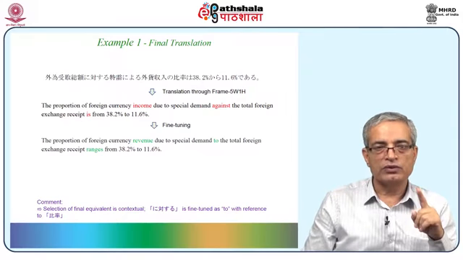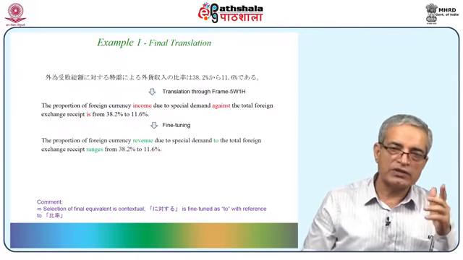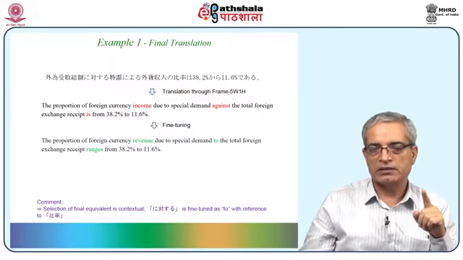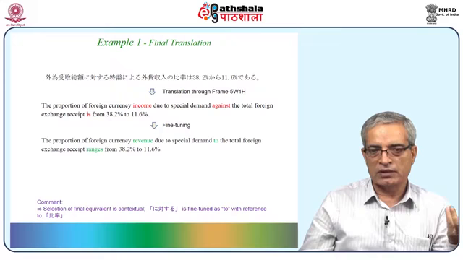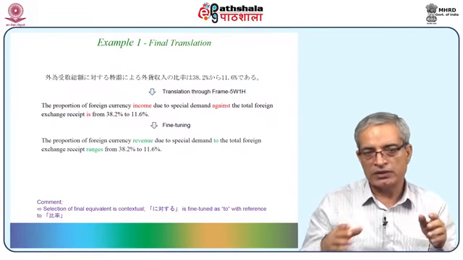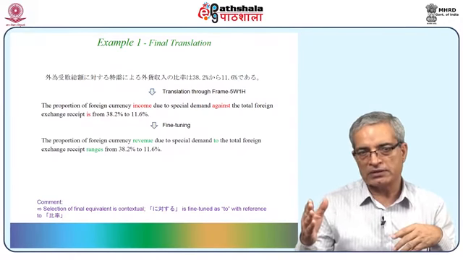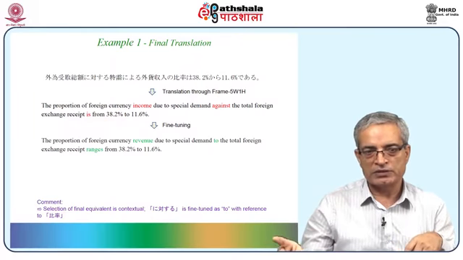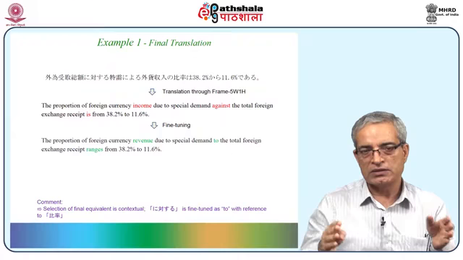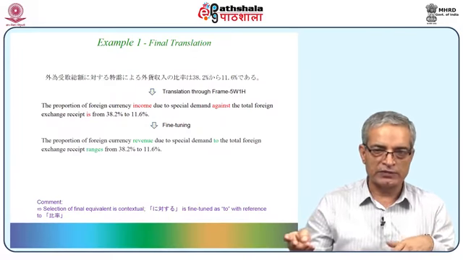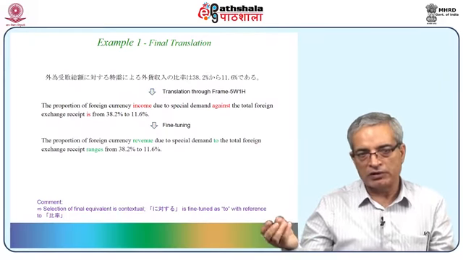Ni taisuru was translated as against because we were not very clear about the context, so it was decided that you go for either against or for ni taisuru. But when we see the ratio here, the percentage, ranges is actually better as compared to is from 38.2% to 11.6%. So instead of saying that, we say ranges between this and this, or ranges from this to this. Either way is fine. This is the English requirement.